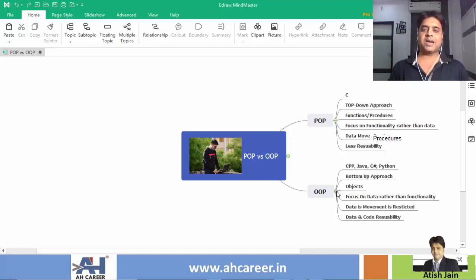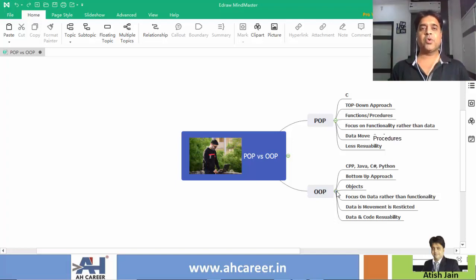As data is given more priority, data movement is restricted. The data restriction is given with the help of access specifiers like public, private, protected, and those access specifiers don't allow the data to move freely around the system.